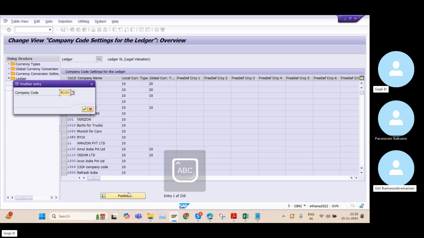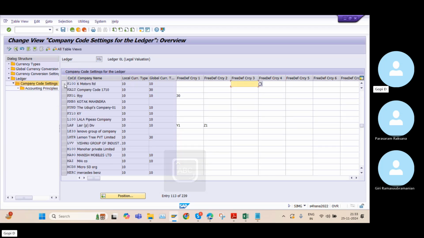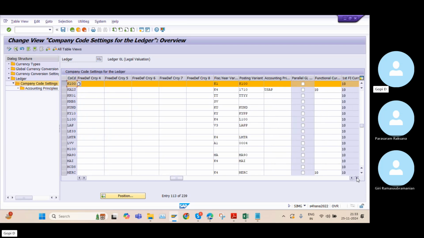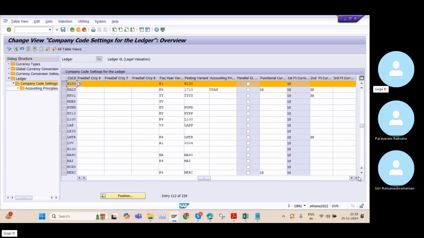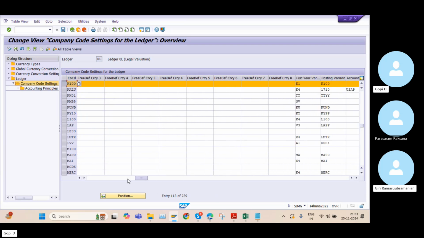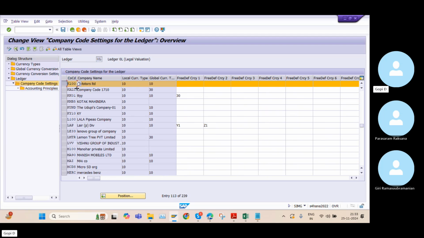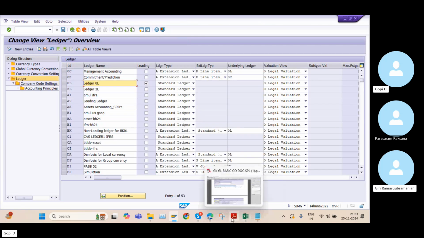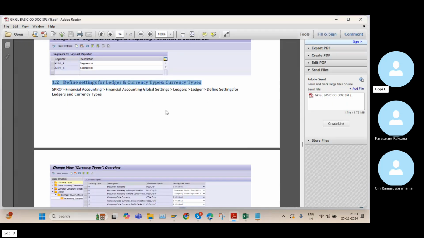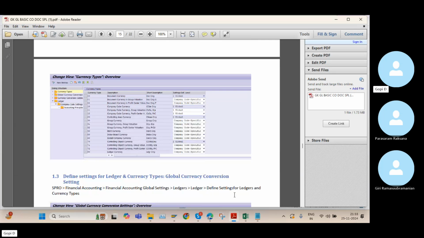If I choose K100, you can see our company code is there. So it means the system created the 0L ledger automatically for all company codes. We just need to cross check in this step whether it is created or not. It is created 100%, there is no doubt.